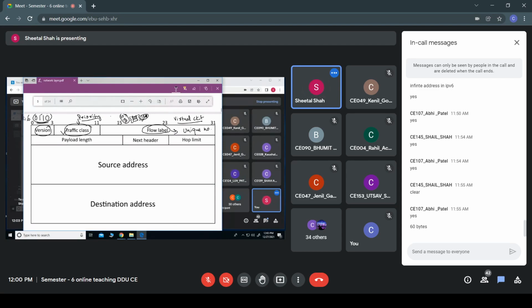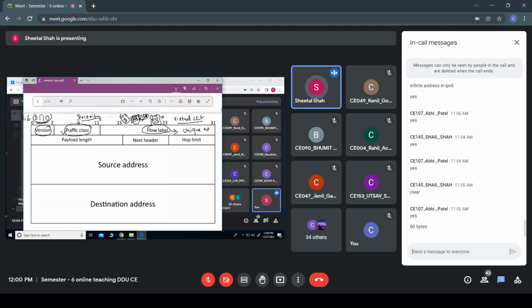All these datagrams belong to the same source, and they have the same flow label. That means the amount of priority, the security, etc., should be provided in a similar manner for all these packets of this particular data. So that is nothing but the flow label. Now the source has to provide this flow label. Say the same source sends different data apart from this; it cannot provide the same flow label for the next data.